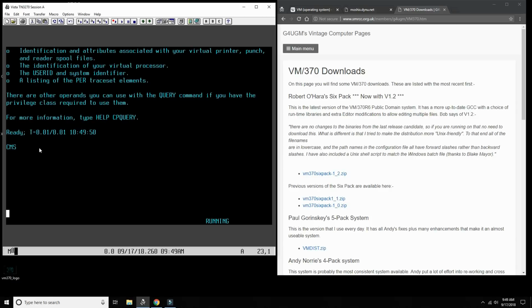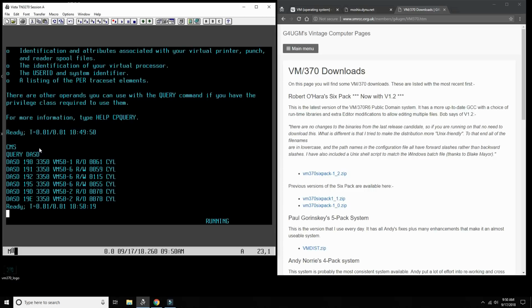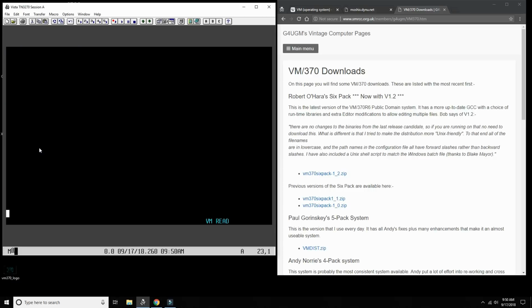Now, one thing we also need to understand is there's some commands which are strictly CMS commands, and there's some commands which are actually CP commands. When I say query -d, it looks like it's a CMS command, but it's information we need to get from the hypervisor, and so CMS passes this on to CP, and then you have CP answering. Okay. Some commands are CMS commands, some other commands are CP commands.